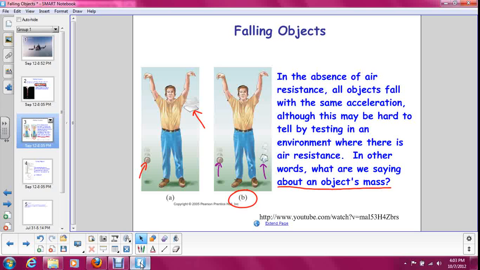Air resistance got in the way. The air resistance acted more effectively on the feather than it did on the ball. So the air resistance was counteracting the acceleration due to gravity and made it fall slower. However, the acceleration due to gravity on those objects was still the same. It's just that the feather had more of a force due to air resistance balancing it out.